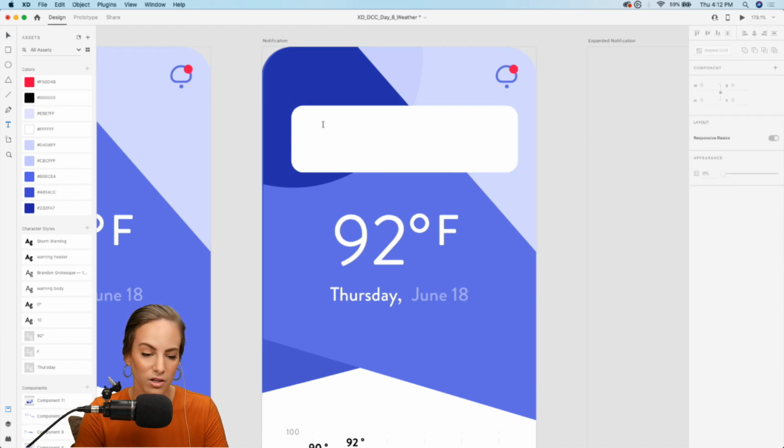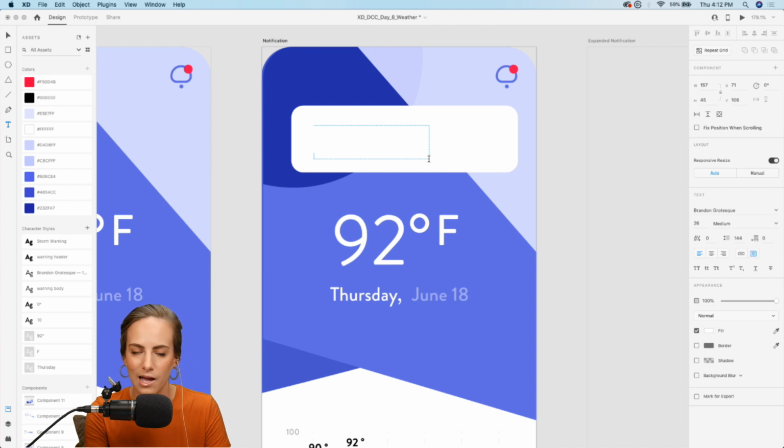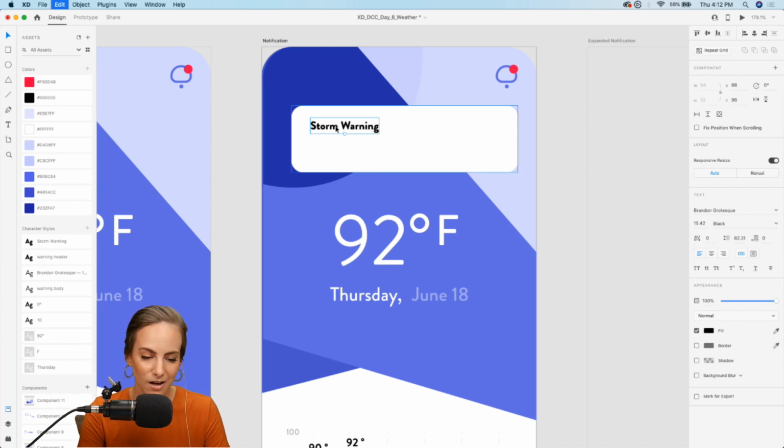And then let's add some text. So we'll give this a header, or a title, so we'll say storm warning, and I think this is white. Let's change this to, that's pretty big. There we go. And this is Brandon Grotesque I'm using today. A classic, I might say.